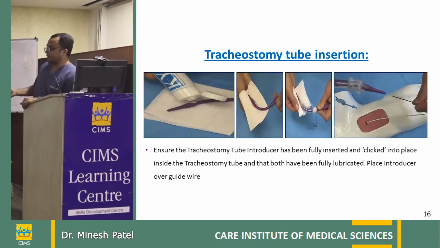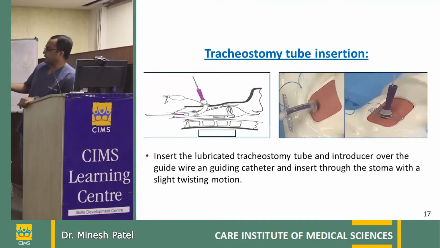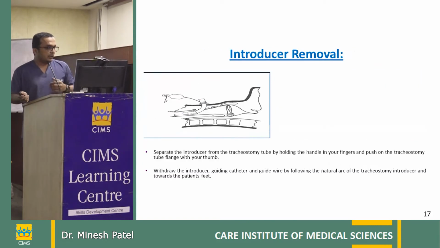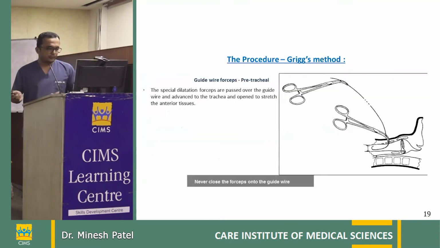And lastly, we are inserting the tracheostomy tube. This is the tube. We have just inserted an introducer for the tracheostomy. We are applying a lubricating jelly, and then over the guide wire, after using the single dilator, the last step is to insert the tracheostomy. After inserting the tracheostomy, we are removing the introducer. So with the introducer, guide wire and the sheath, we have to remove all in total. Okay. So we are removing the introducer now. As we have seen, we can remove the introducer. So this is how we do.